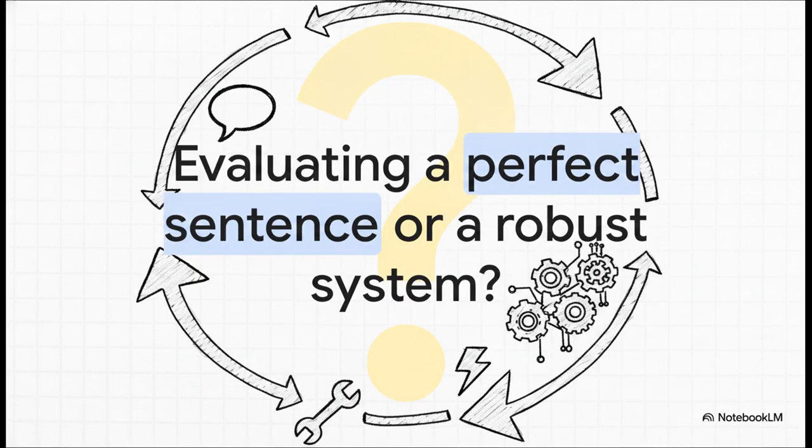I'll leave you with this final provocative challenge to think about. Are you currently evaluating a single perfect AI sentence, or are you actually building a battle-tested system under stress? Because if your model starts hallucinating, or an external API drops offline right this second, does your system gracefully recover, or does it silently pass a catastrophic failure straight to your user? It's time to stop polishing one node and start engineering the loop.